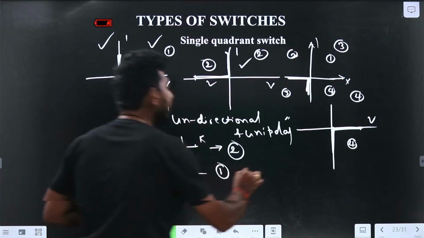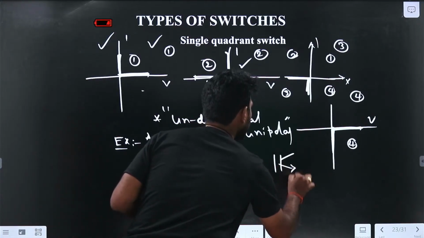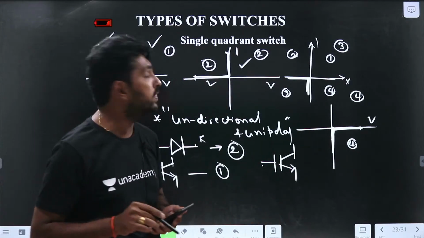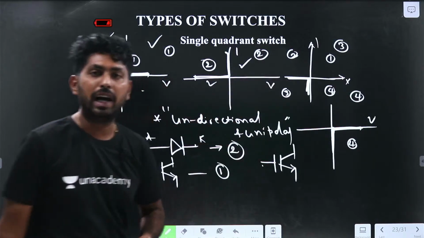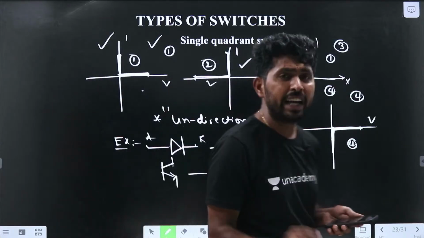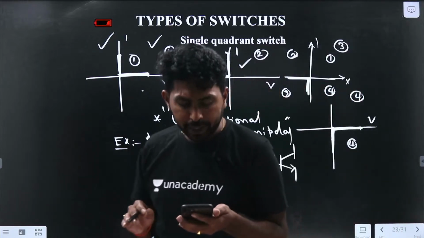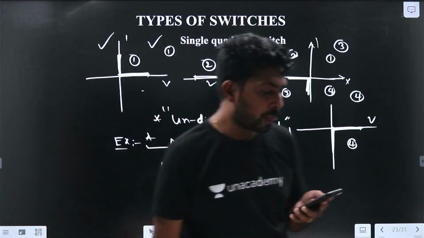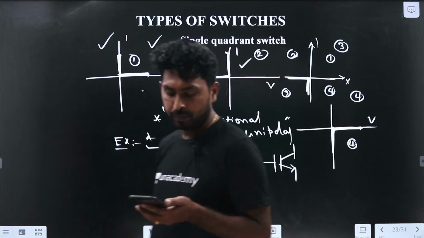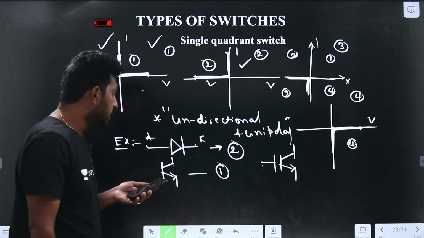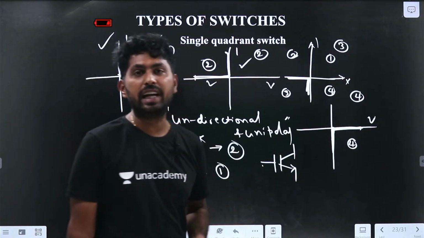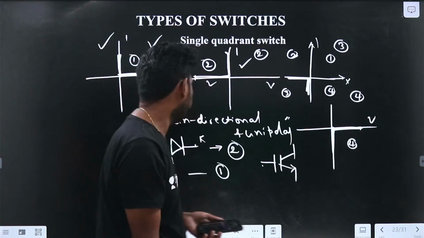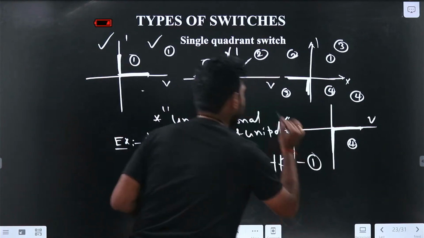Similarly, let me take the IGBT. The IGBT is also a single quadrant switch, right? The IGBT falls under which category? Be interactive, guys. If you have any doubt, you can ask now. The IGBT blocks positive voltage and allows positive voltage, so it also falls under the first category.